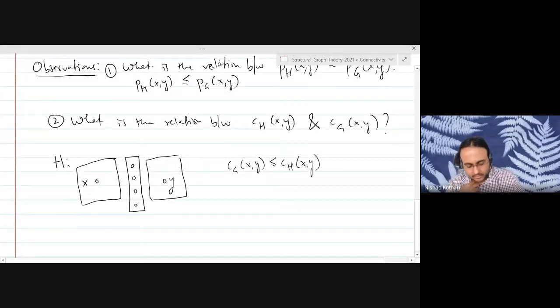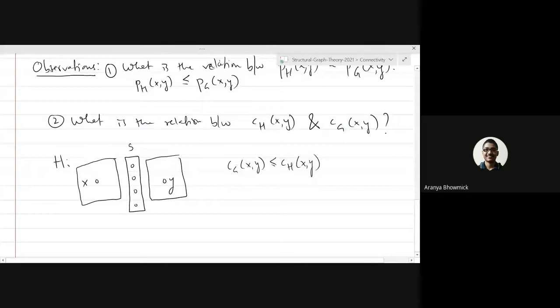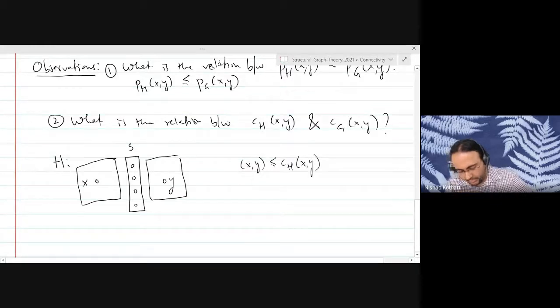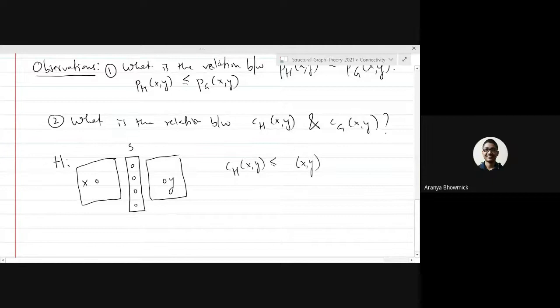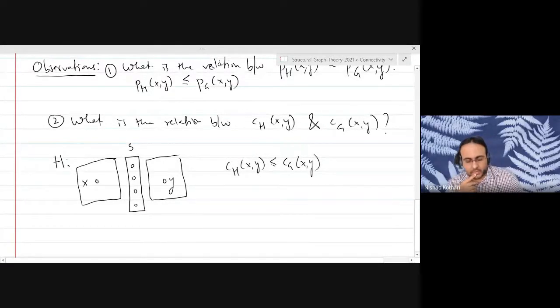Okay, let's look at a possibility. I think, sir, I just made a mistake. It would be CH less than or equal to CG. Okay, so you want to exchange the two. CH is less than or equal to CG, yes. Okay. So the number of vertices required to separate X and Y in H is at most the number of vertices required to separate X and Y in G.